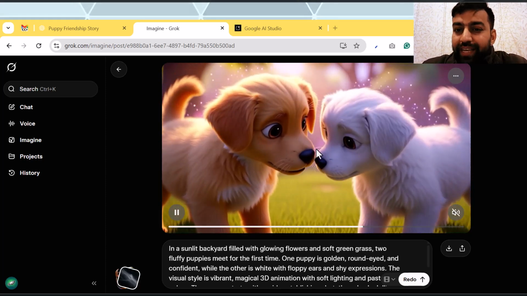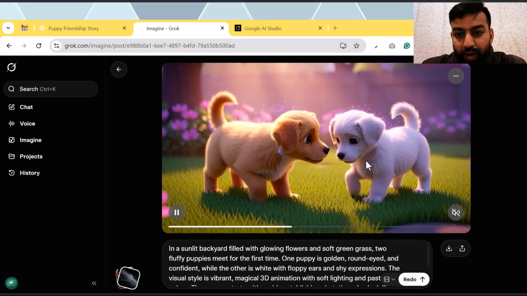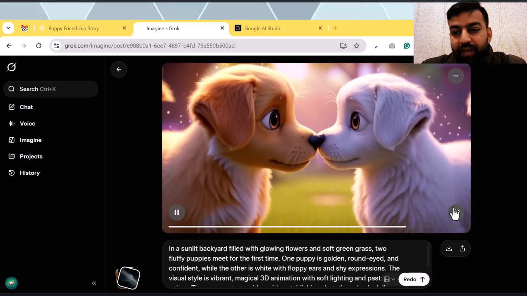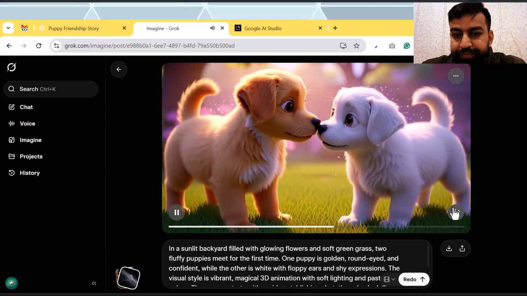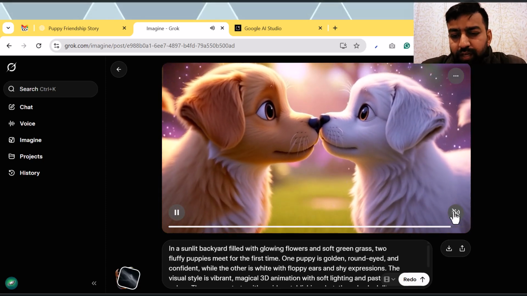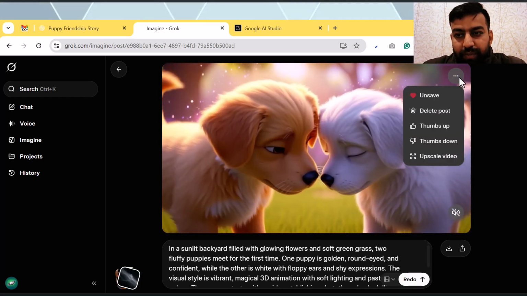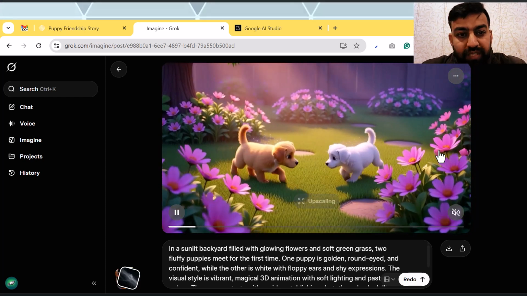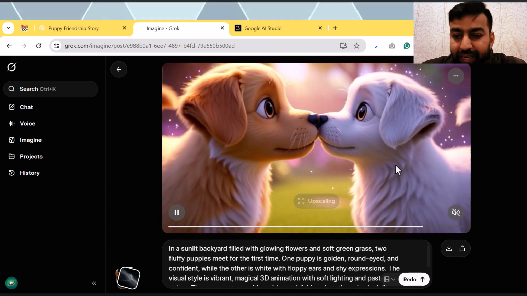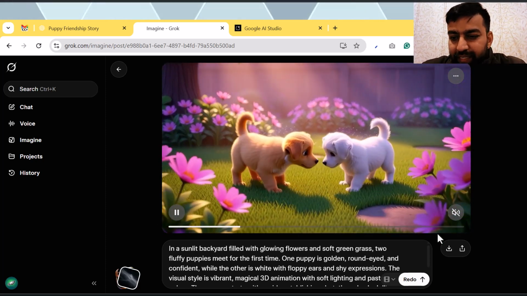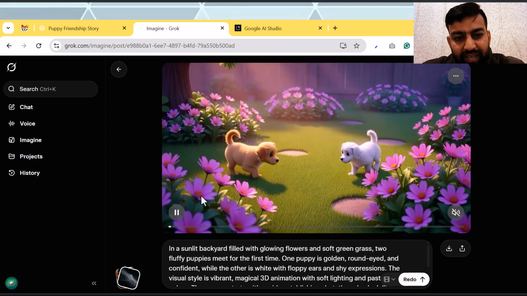Grok has generated a video of scene 1. This video will have some noise and audio also. I need to click on these three dots and upscale this video so that it has its full width and height. Once the upscaling is completed, I need to download this video. So scene 1 is being downloaded.